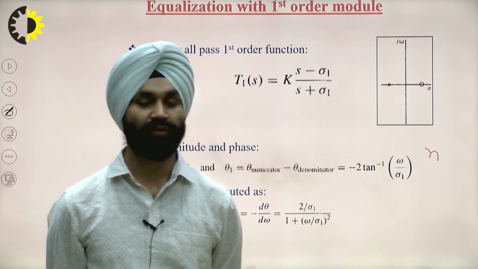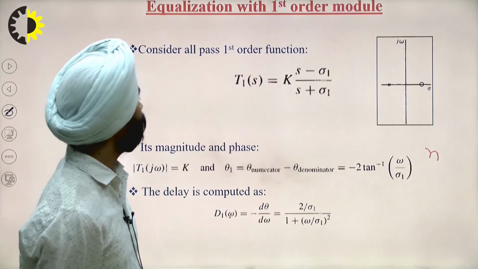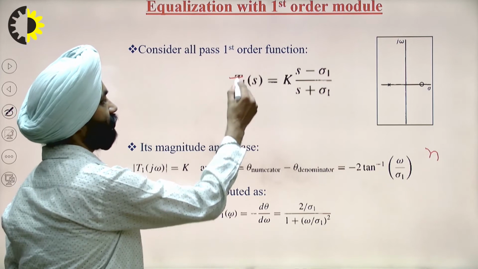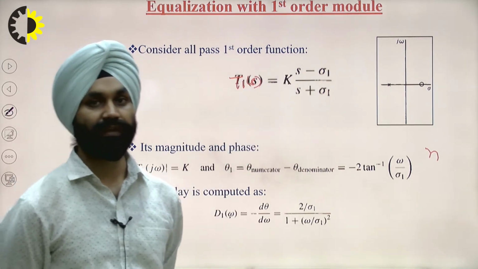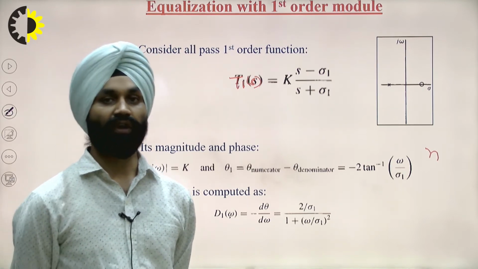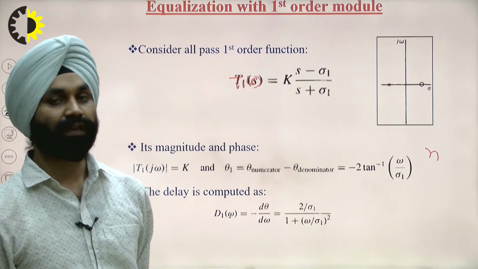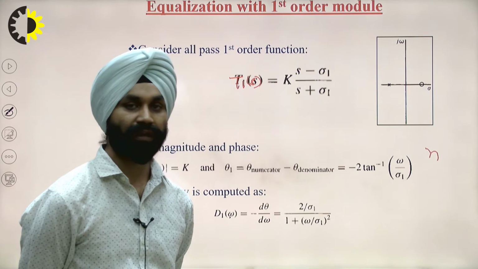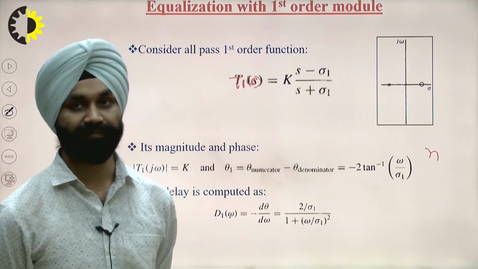So let's go with the first order filter. For the first order filter, first take its transfer function. The general transfer function is written here; we discussed it in the first and second units. For the all pass filter, we know that the numerator is the complex conjugate of the denominator.